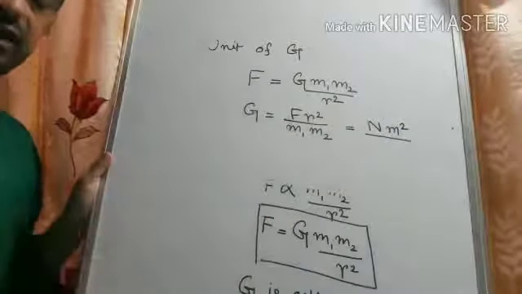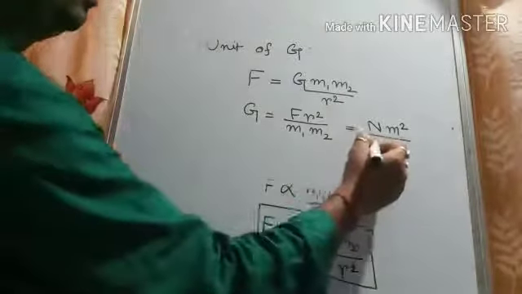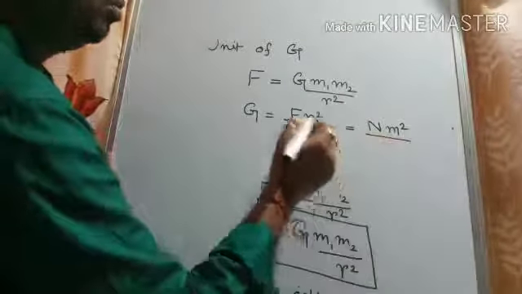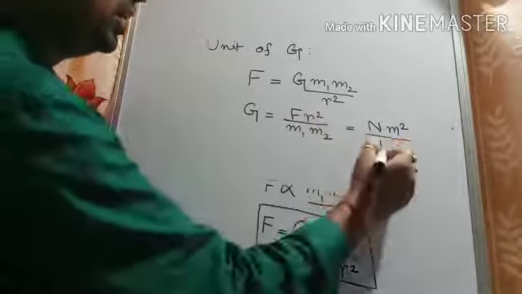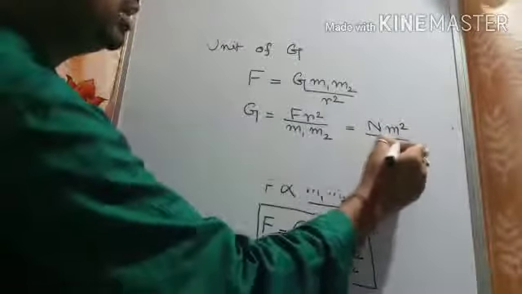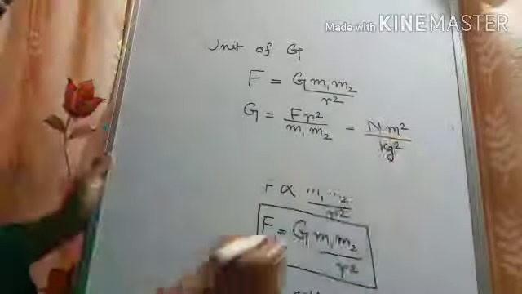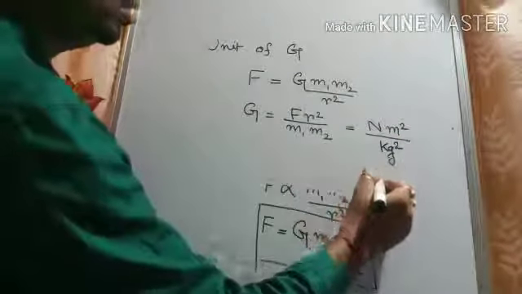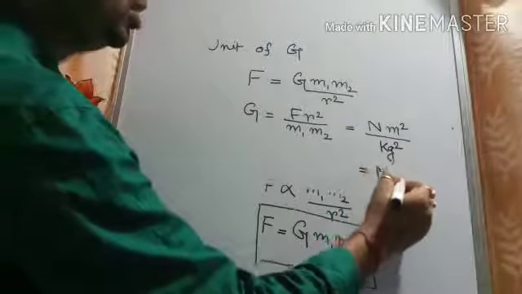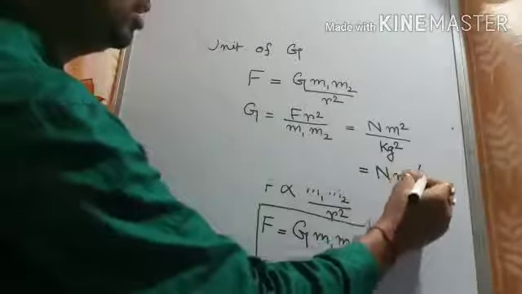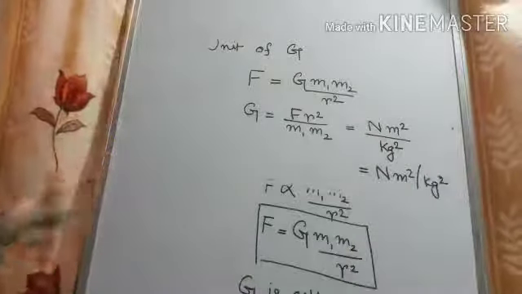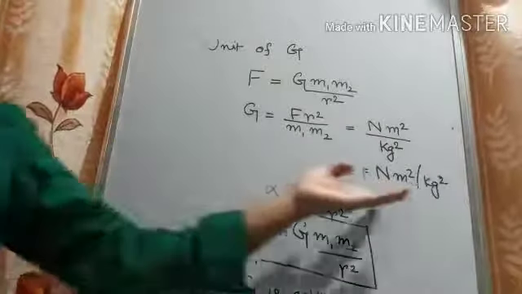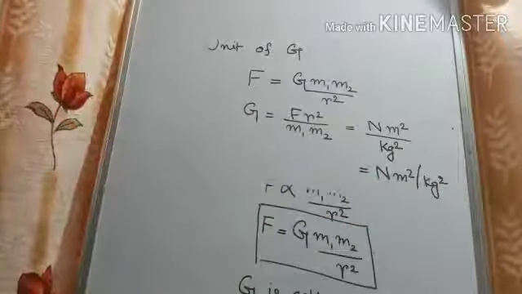So, the unit of mass is kg. And here m2, this is also a mass. So, it will be kg into kg, that is kg square. So, here we get the unit of G, that is Newton meter square per kg square. The unit of G, Newton meter square per kg square. Okay.